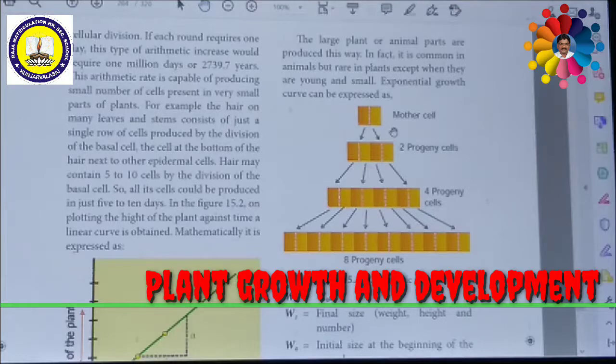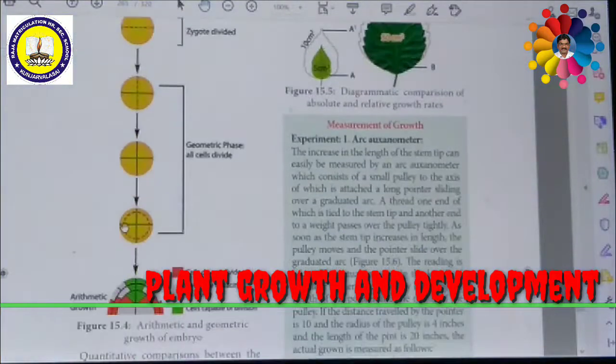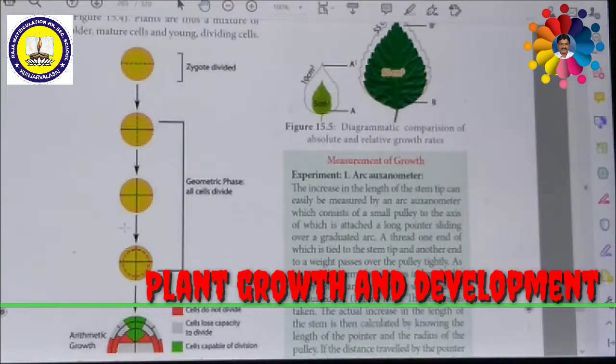And the third growth rate is arithmetic and geometric growth rate simultaneously, which takes place in the embryo. This can be seen with the help of your diagram. Here, both growth types occur continuously, both arithmetic as well as geometric progression, which is common in the embryo plant. Plants often grow by combinations of arithmetic and geometric growth patterns. The young embryonic plant grows geometrically and cell division becomes restricted to certain cells at the tip.